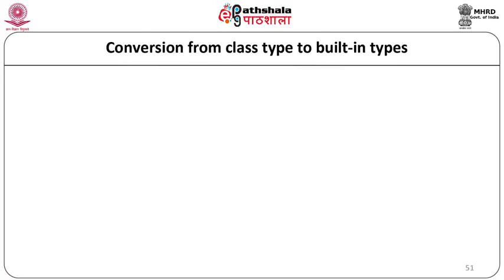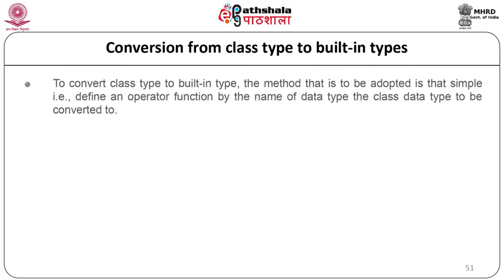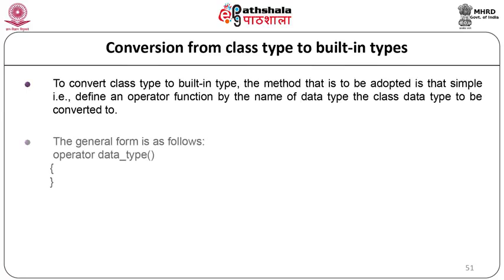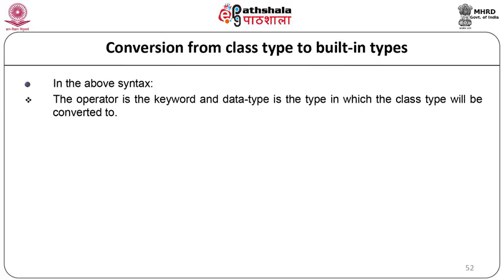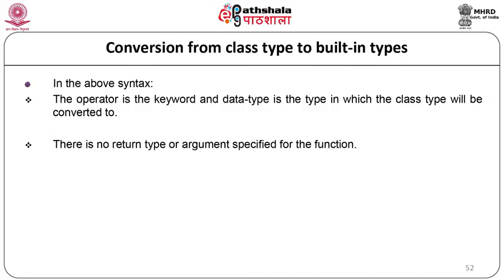Conversion from class type to built-in type. To convert a class type to a built-in type, the method that is adopted is simple. Define an operator function by the name of the data type that the class type is to be converted to. The general form is as follows: operator, data type, opening closing bracket and operator body. In the above syntax, operator is a keyword and data type is a type in which the class type will be converted to. There is no return type or argument specified for the function.